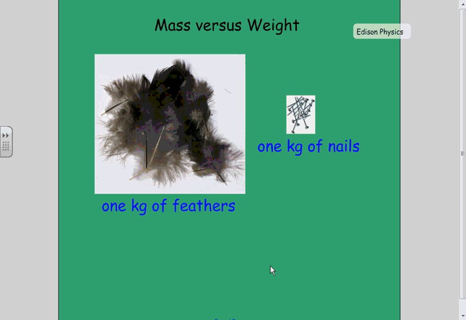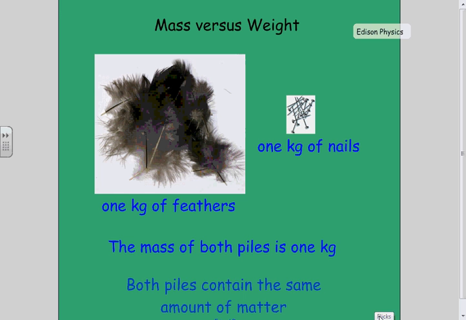What does it mean to say I have 1 kilogram of feathers and 1 kilogram of nails? The pile of feathers is going to be much larger than the pile of nails, but they're both 1 kilogram. Okay, well, here's what it means. If the mass of both piles is 1 kilogram, then both piles contain the same amount of matter.